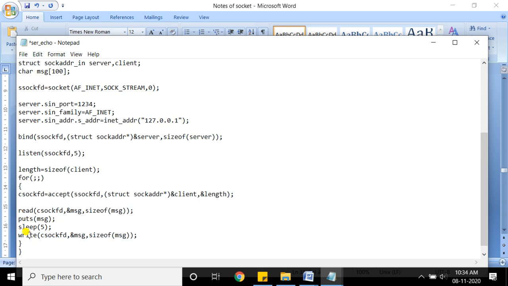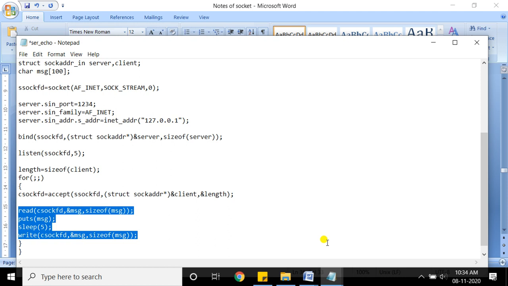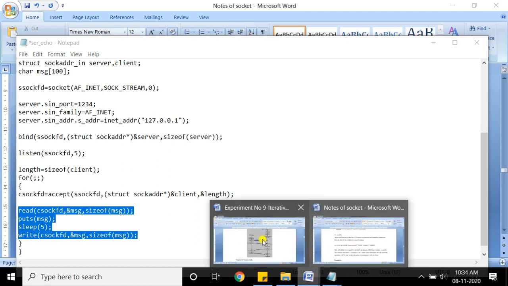I hope all of you know the file descriptor. A file descriptor is used for reading and writing the contents from the file. Similarly, the descriptor which is returned by the accept system call, because we are accepting the request from the client side, and whichever request that we are accepting, this system call will return you a descriptor through which we can read and write the data to that particular client. Getting? Yeah, I hope you understand.